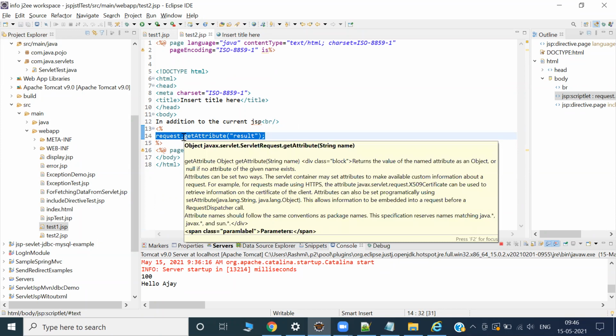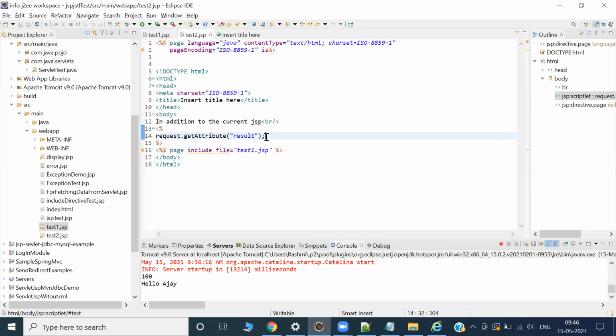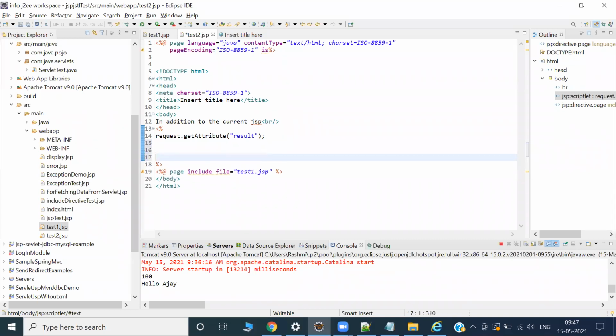Which method? Service method, right? So just think you are in doGet or doPost method. Suppose in the doGet method you already got the get attribute. Then you want to show the result. How can you show the result? Using get parameter? No. You can guess. You see, request get attribute.